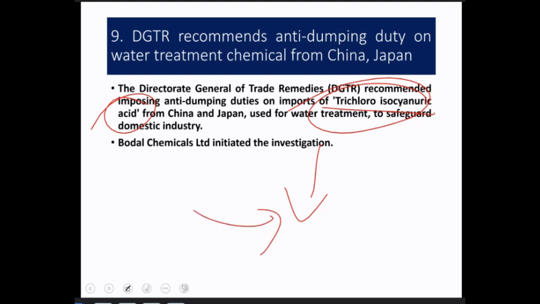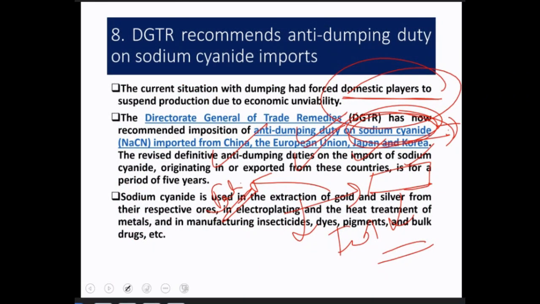So now the DGTR has recommended anti-dumping duty for trichloroisocyanuric acid and for sodium cyanide, because the price is becoming lower than the market price originally being sold in the country. The imported Chinese sodium cyanide is originally expensive, but it comes to our market at a low price, so our domestic players' production is threatened.